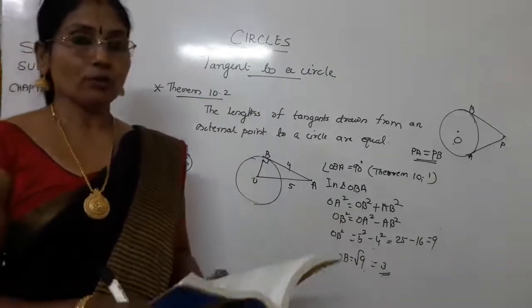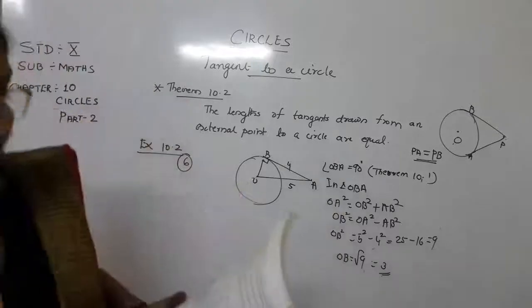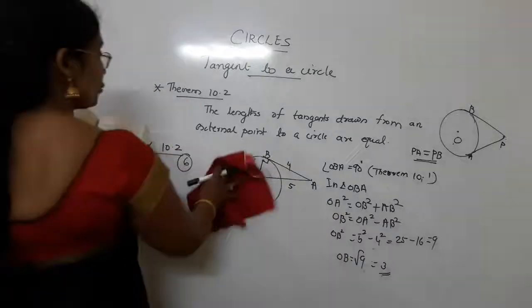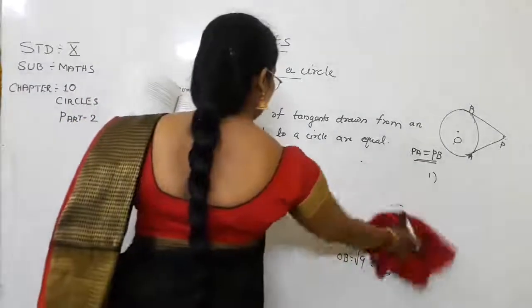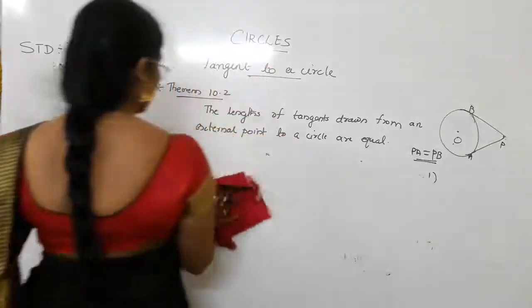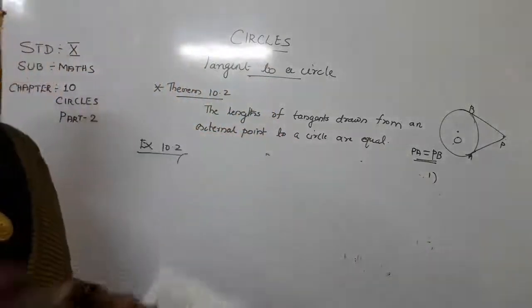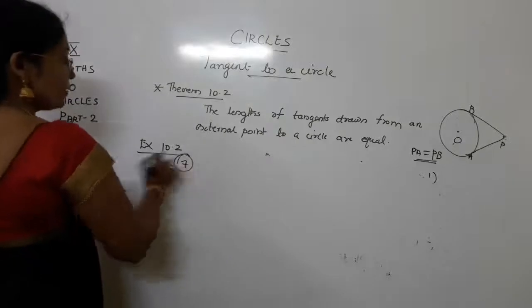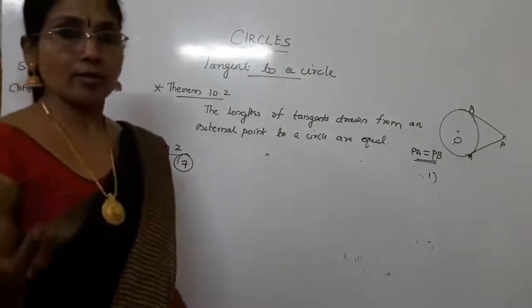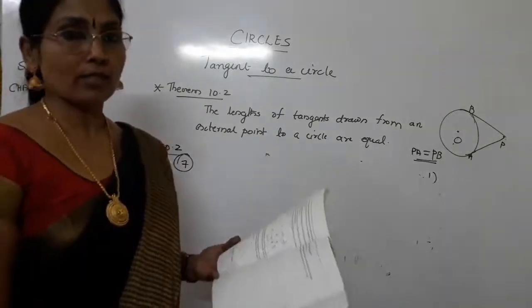Now one more sum is given in the question, that is question number 7. 2 concentric circles. What is the meaning of concentric circle? Obviously you know, having the same center and different radius is known by the name concentric circle.